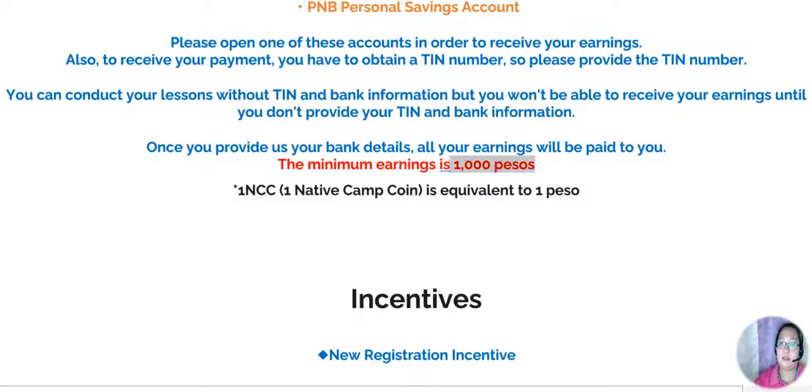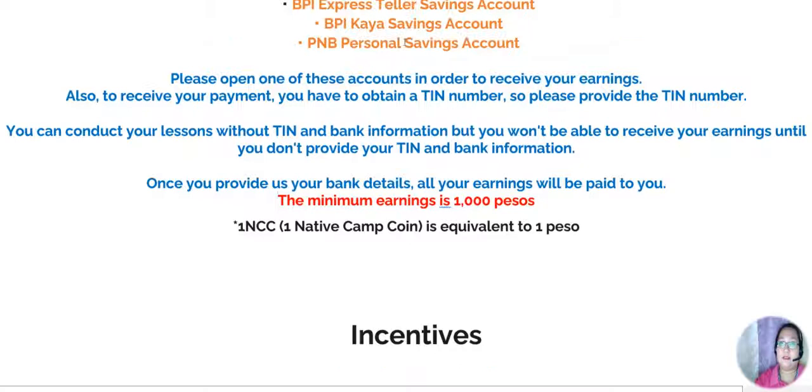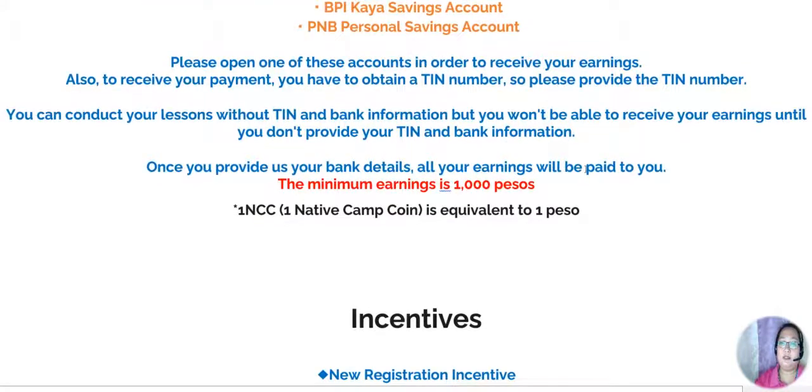And this is really important. The minimum earnings is 1,000 pesos. If you reach this earnings, that's the time that you can withdraw your money. I mean, you can have your salary. One NCC, or one Nativecamp coin, is equivalent to one peso. Okay, so done with the salary.